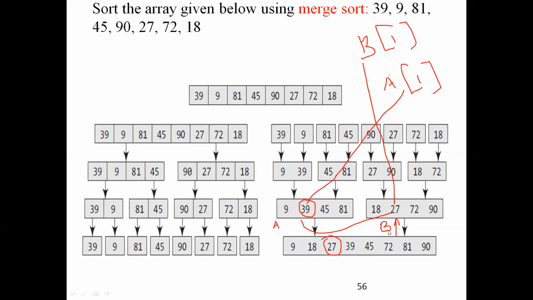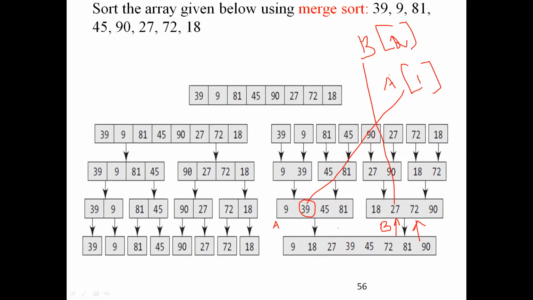Now B points to 72. So B is nothing but B of 2. Again, I will compare A of 1 with B of 2. For clarity, time is almost up. We will close this with this slide, and next class we can continue. Let me complete this slide.